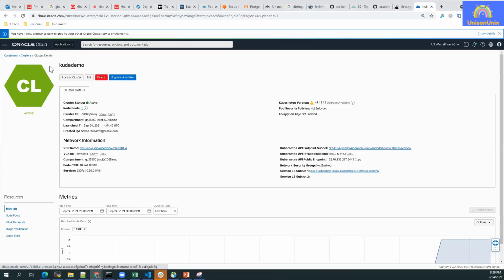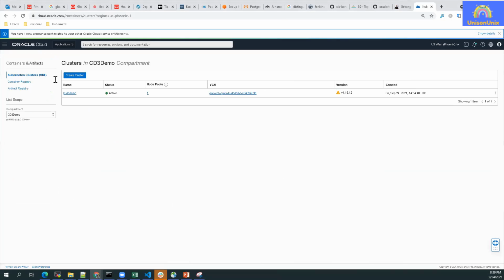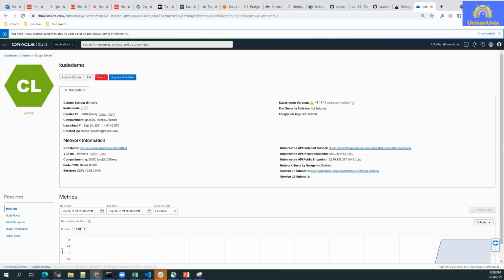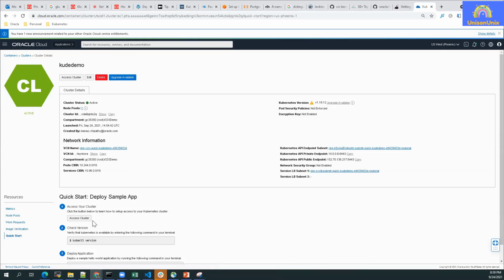Then you have to go back. Your cluster is ready. Your worker node is ready. Go to the cluster. Here you'll find the quick start button, and you'll find the quick start options, like how to access your cluster. That we'll see in the next video.